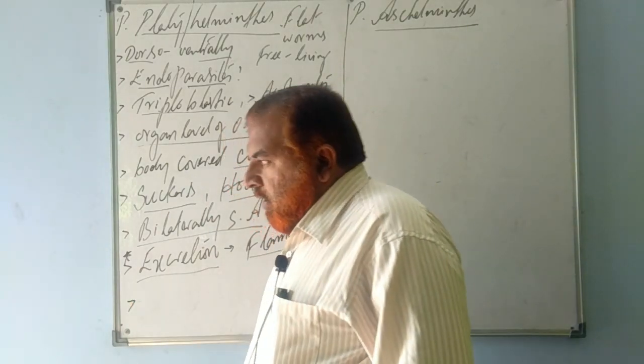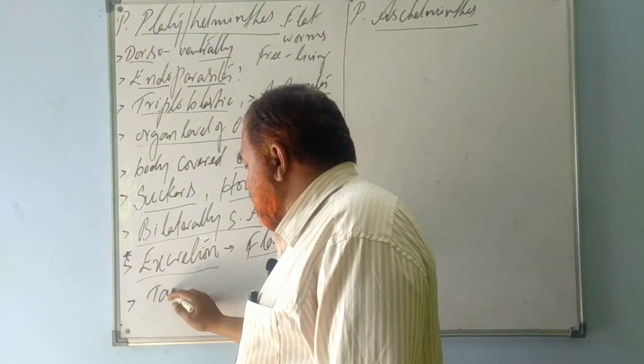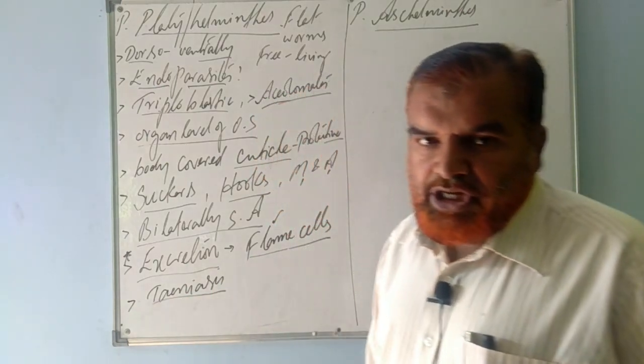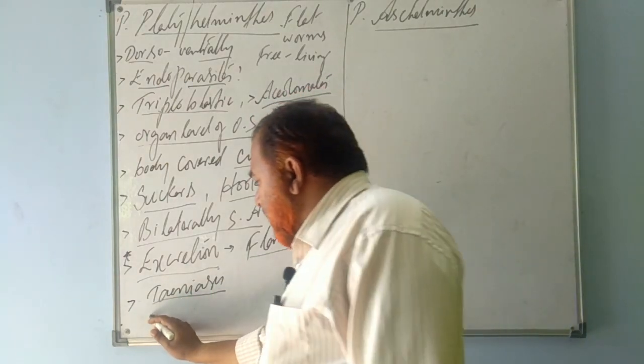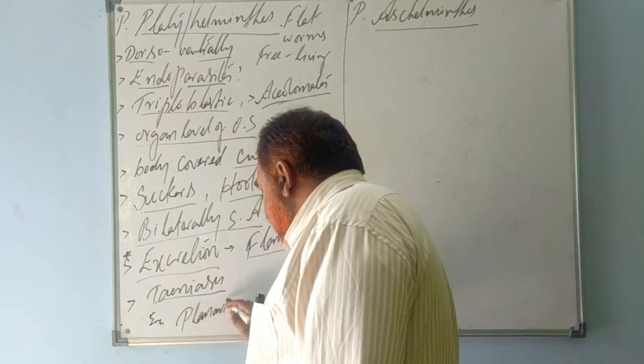Then the economic importance of these: they cause us diseases. The disease is known as teniasis. So here I will give you the examples. One is known as planaria.